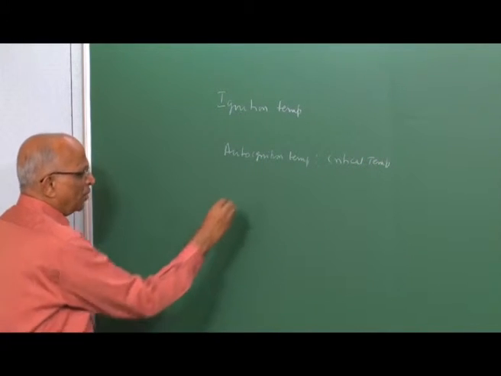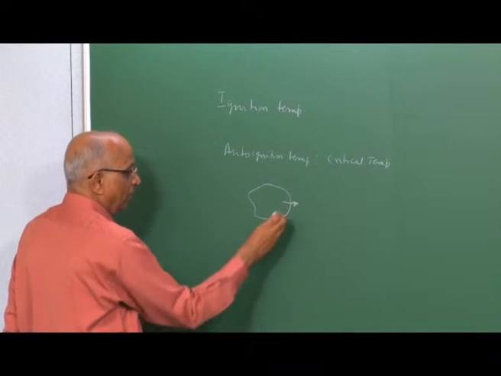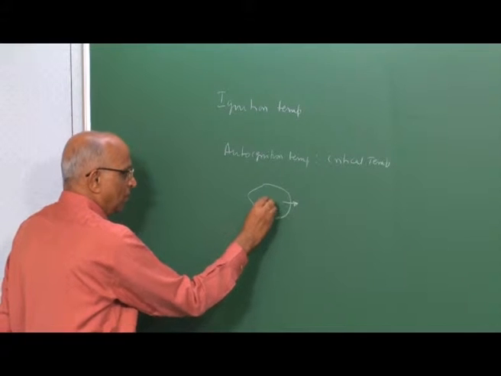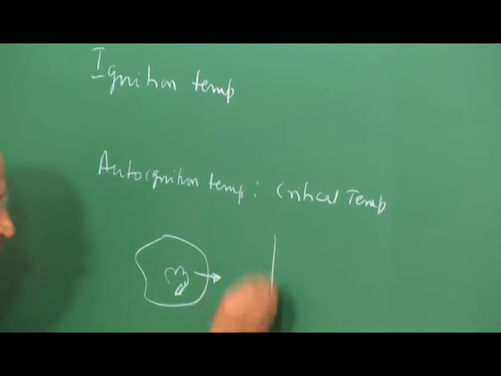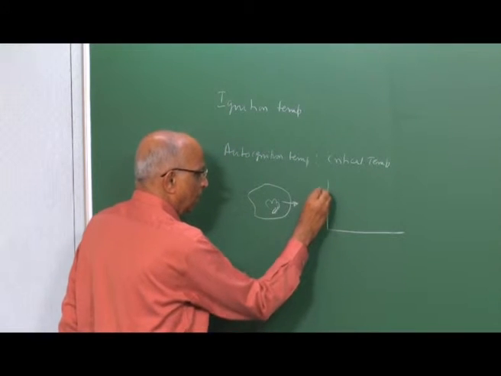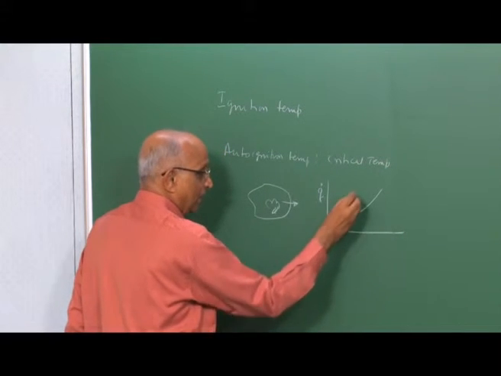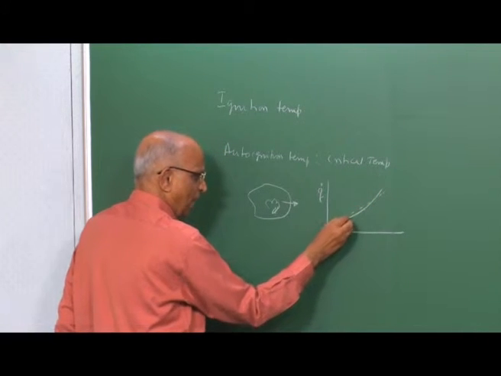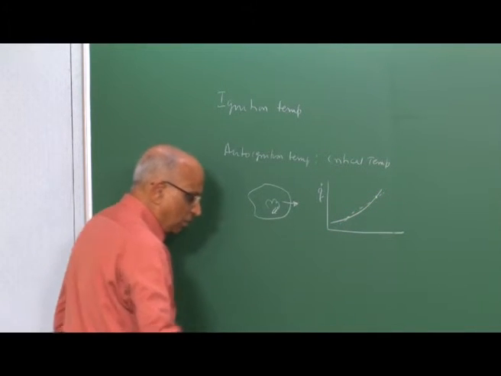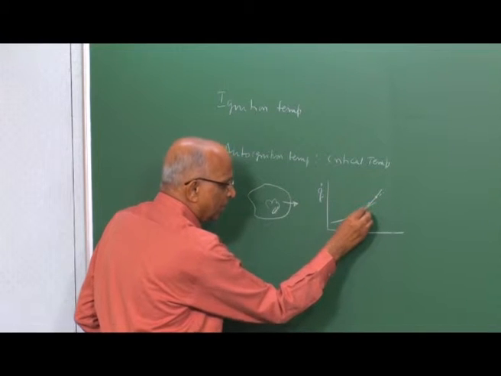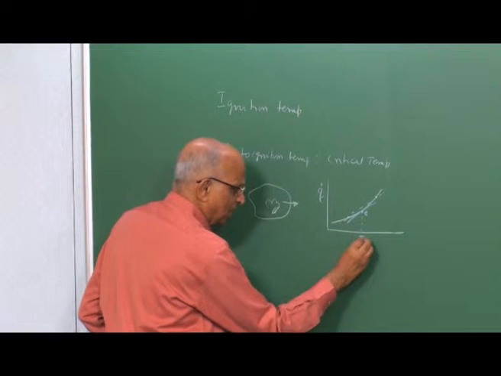These things were based on this: you have a certain volume of the explosive, some heat is lost from the explosive, we determine the heat loss, we also determine the heat which is generated within, and based on these we had a plot of the rate of heat, whether generated or lost. Under some conditions we could have a stable point and an ignition temperature over here, and when the heat loss curve happened to be tangent to this, we call this point C, or this temperature the critical temperature.